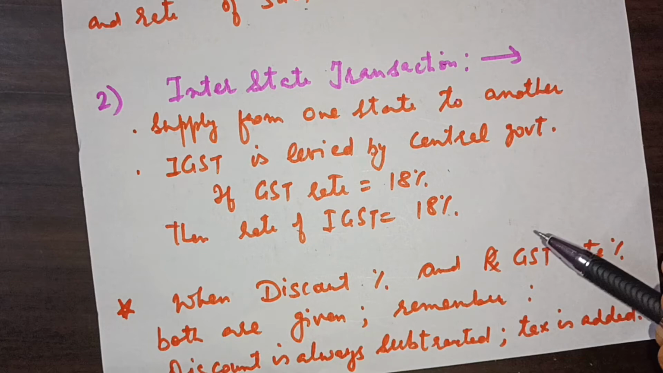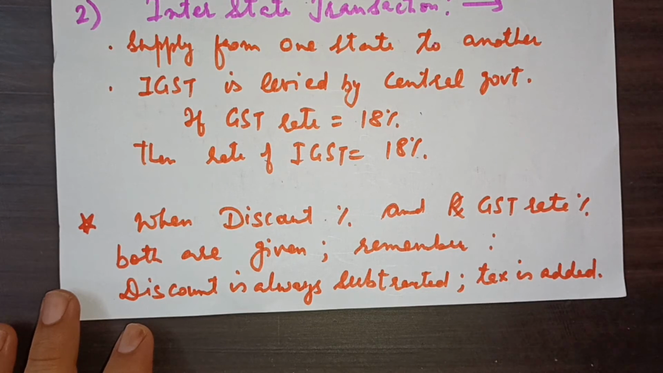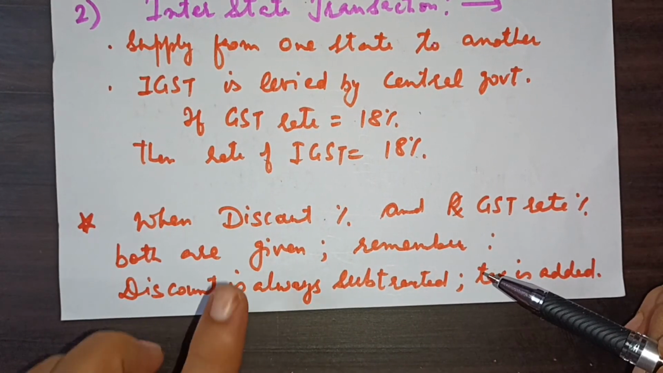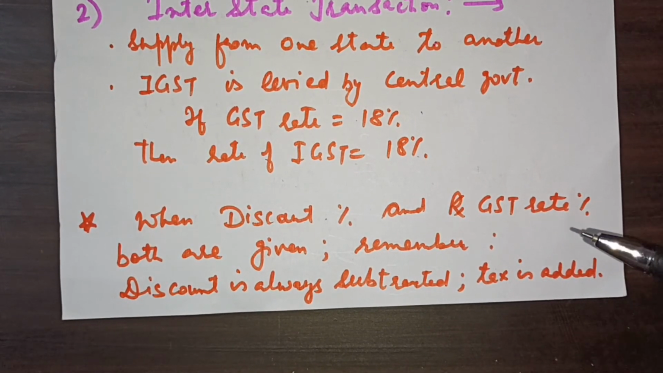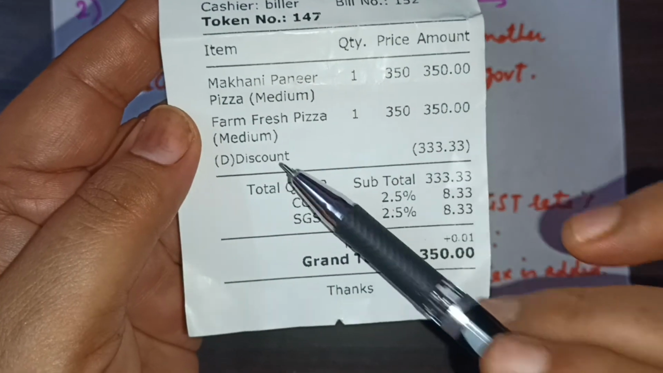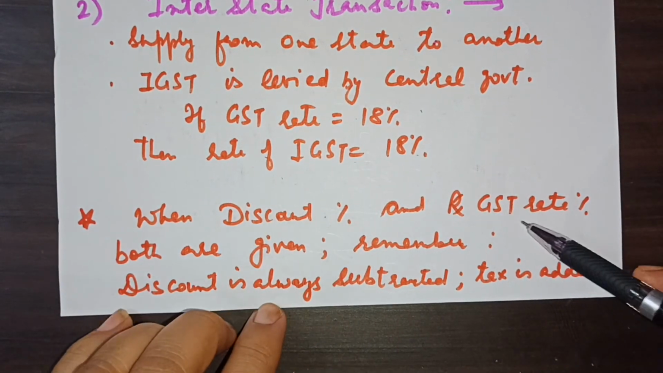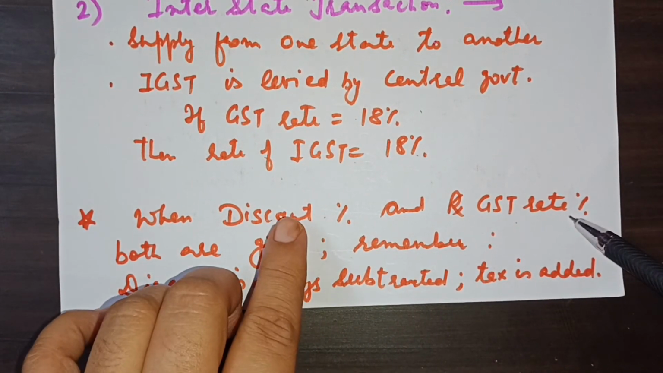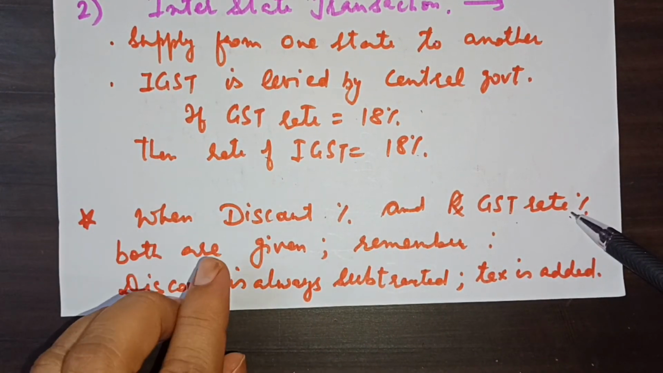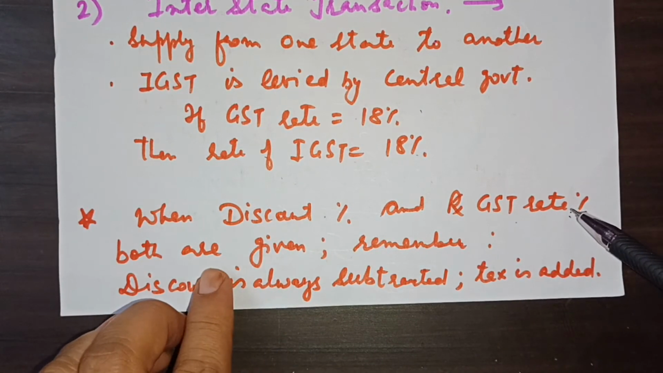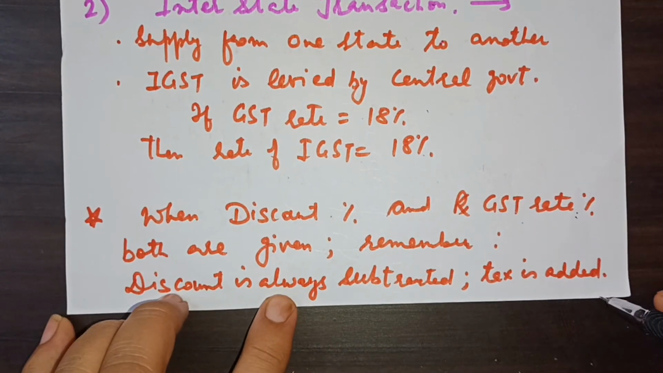Another thing, because actually we have to solve the questions. We don't have to learn the theory only, but we have to solve the questions. So I want to tell you one very important thing, and I again refer to that bill. There was a discount, and then there was tax. You will also have such questions when the discount percentage and GST rate are both given. Suppose there is a discount of 10% on an item and GST is charged at 18%. Then we will always calculate the discount first. When both are given, remember the discount is always subtracted and the tax is always added in the end.